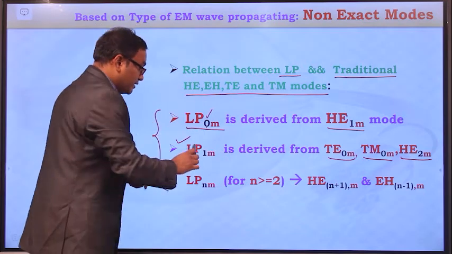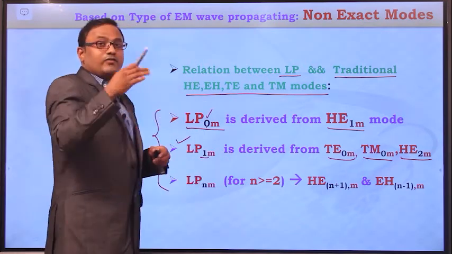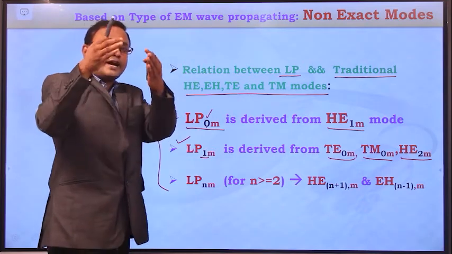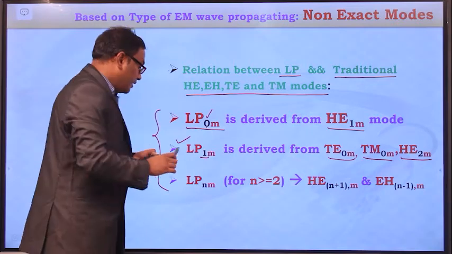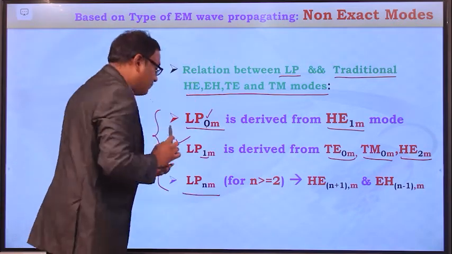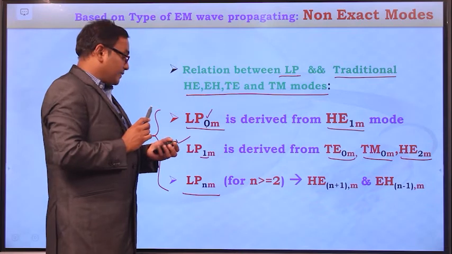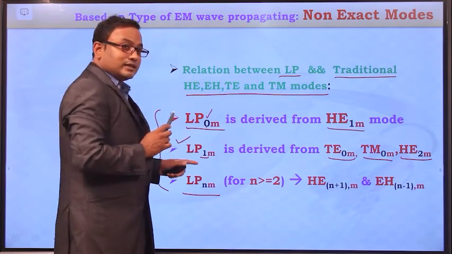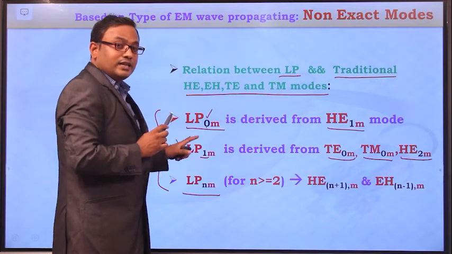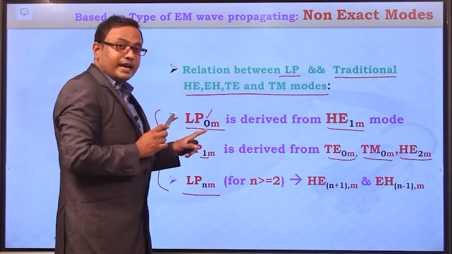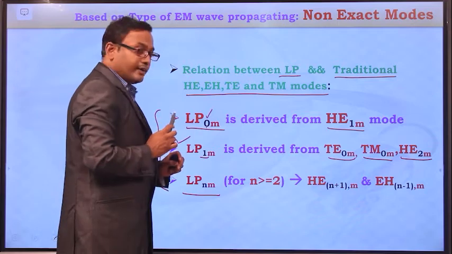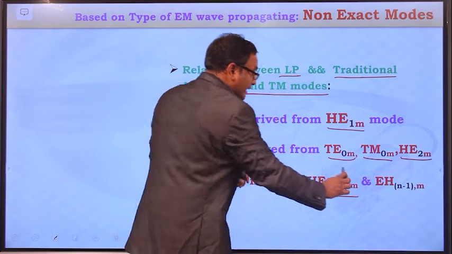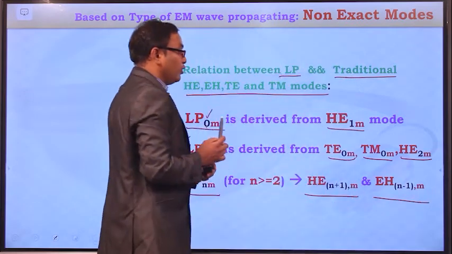And now consider this n value is greater than 1, means this n value may be either 2, 3, 4, 5, 6, 7 and so on, right? For LP-nm mode, if you consider n greater than or equal to 2, that particular higher order linearly polarized mode can be derived from 2 different types of hybrid modes, that is HE-n plus 1,m mode and EH-n minus 1,m mode.